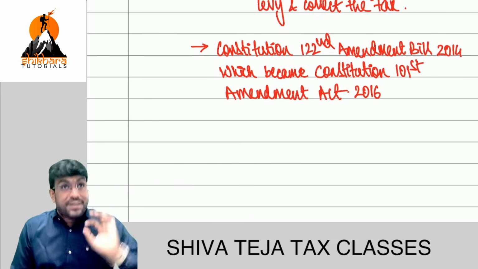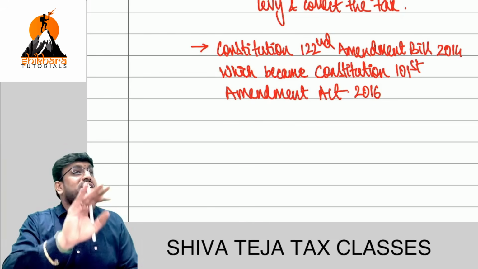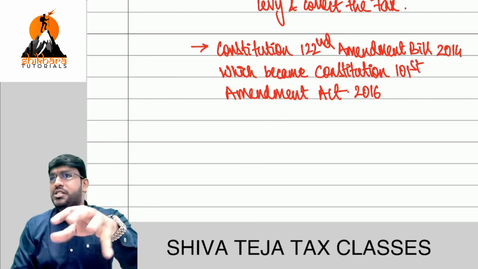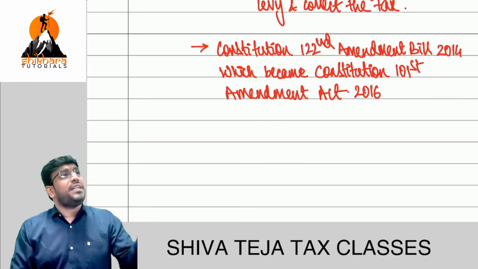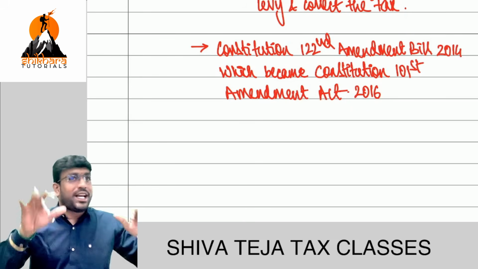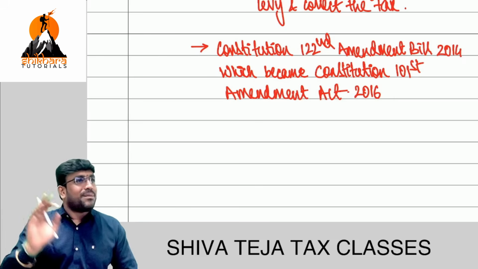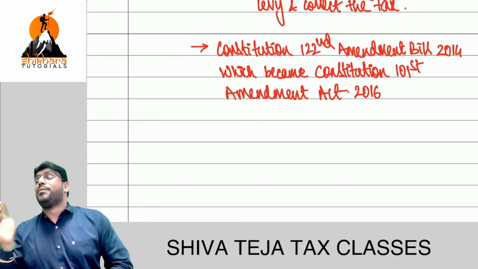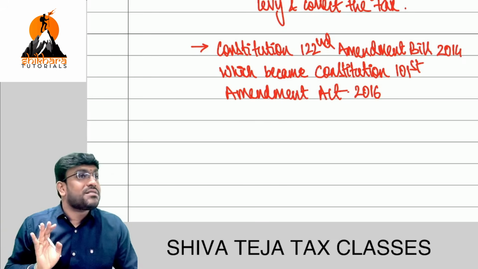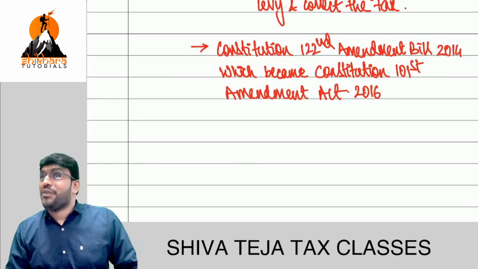And in 2017, in the month of March, they brought GST bills in the parliament, Lok Sabha and Rajya Sabha. I hope you all know that for any bill to become an act, it has to be passed by Lok Sabha, then Rajya Sabha, then assent of the president. Simple answer. The president's role in India is only that. So these bills were introduced in Lok Sabha, Rajya Sabha, and then assented to by the president. That is where they become the GST Act. And every state has also passed its respective GST Act. And in India, Telangana is the first state to pass GST. I told you the logic also very clearly. I'm sure you know that.